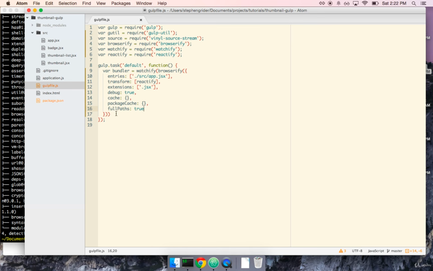Now you're probably thinking to yourself, good gosh, this is a lot of detail just for our build process. I don't blame you, but this is really a one-time deal on a project per project basis. In general, we're not always going to be messing around with our build process. I just find it very important to know what is going on behind the scenes with our Gulp file. I've been using Gulp for a long time now, and I had a really bad habit where whenever I wanted to add some new feature to my build process, I would just go around and Google for other people's Gulp files until I found what I needed. And then I would copy paste it into my Gulp file and I would call it a day.